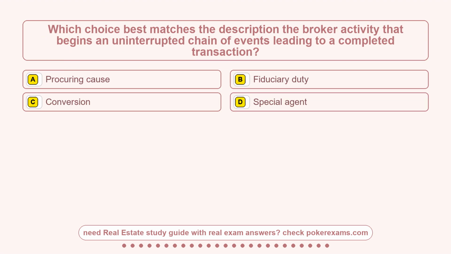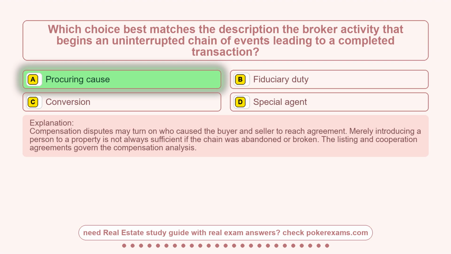Question 20. Which choice best matches the description: the broker activity that begins an uninterrupted chain of events leading to a completed transaction? Option A, procuring cause. Option B, fiduciary duty. Option C, conversion. Option D, special agent. The correct answer is option A, procuring cause.